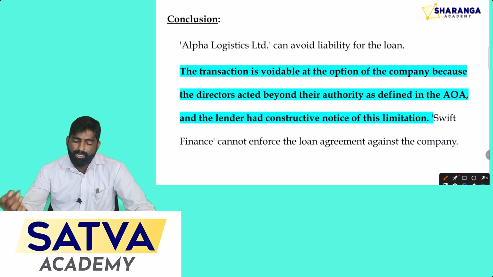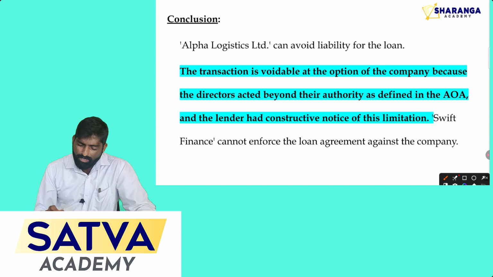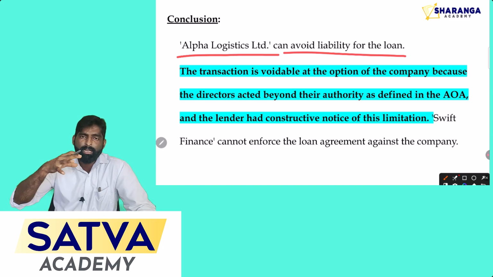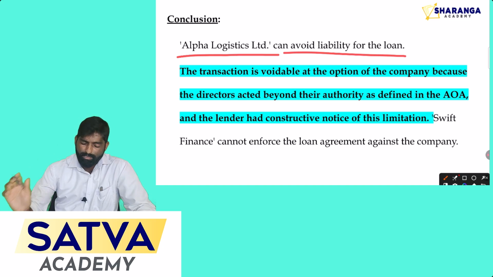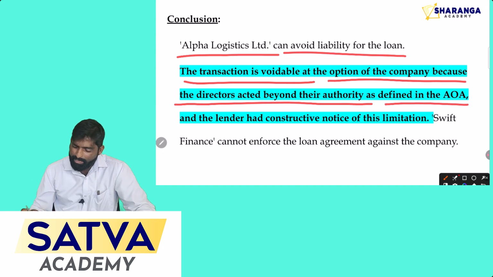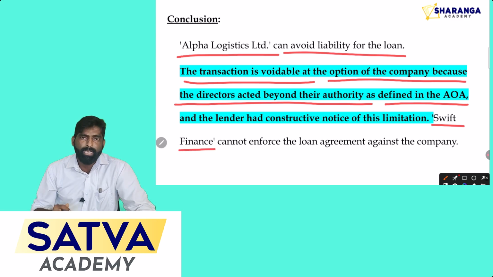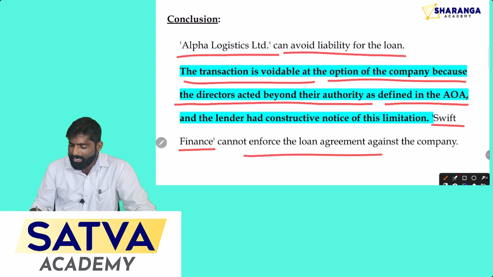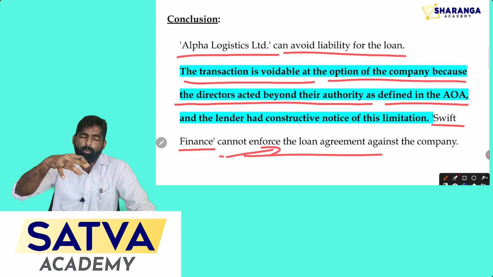Now okay, let's see the conclusion for this question. The conclusion is that Alpha Logistics Limited can avoid the liability for the loan because of the voidable nature of the transaction. So the thing is, the transaction is voidable at the option of the company because the director acted beyond the authority as defined in the AOA, and it is the wrong by Swift Finance. Without referring to the AOA, they have given the loan, so now the company need not enforce this loan agreement, and even Swift Finance cannot enforce it against the company because of the voidable nature of the contract. So that is the conclusion for the question.